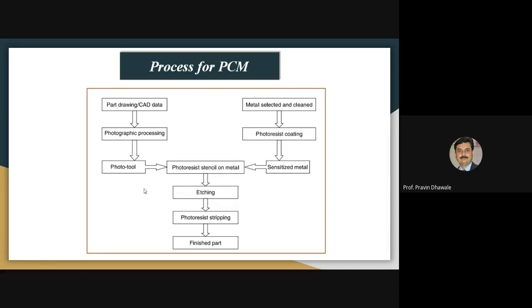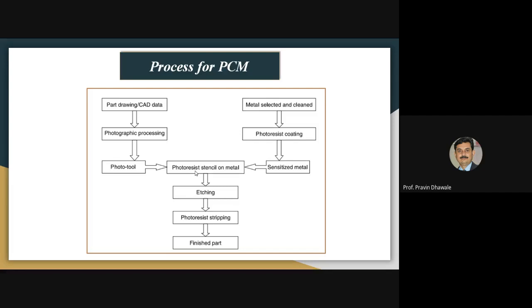clean that metal and apply the photoresist coating, and by sensitizing that metal you prepare the stencil on that particular metal, and dip that workpiece in the etchant chamber in order to remove the material by the action of the etching process.